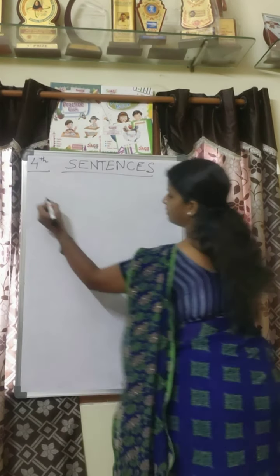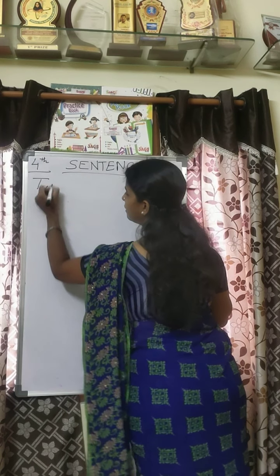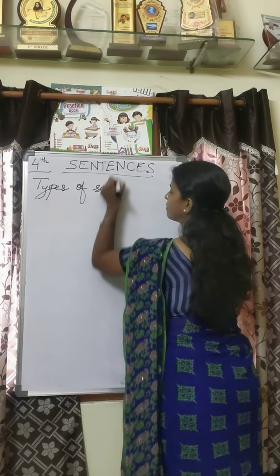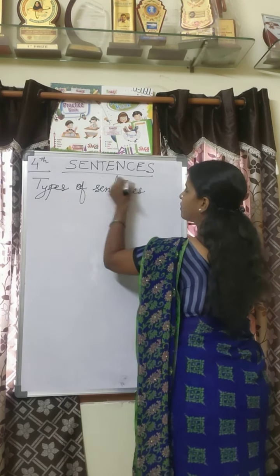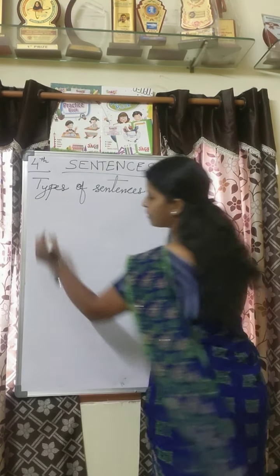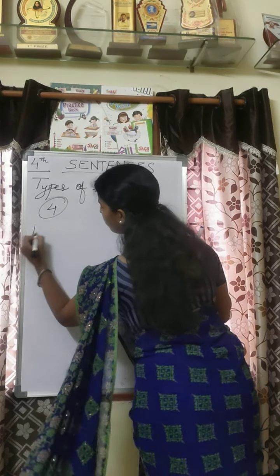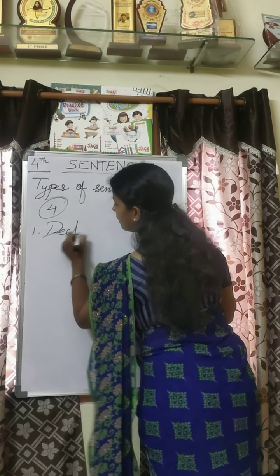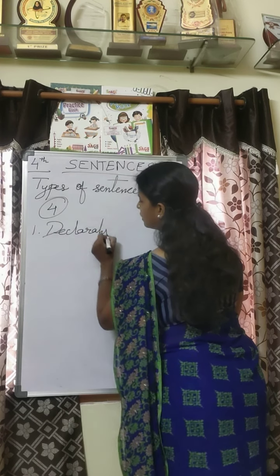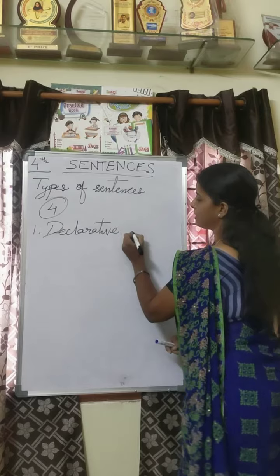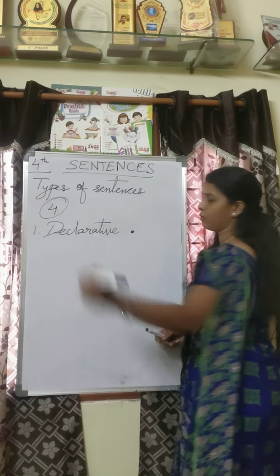These are the types of sentences. How many types were there? Four. The first one is declarative. A declarative sentence always ends with a full stop.